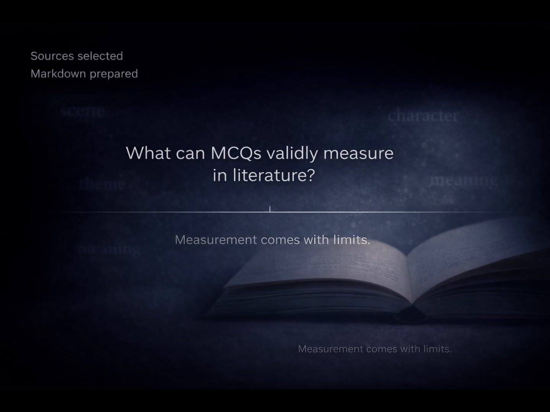At this point, we have two things: selected sources and a prepared Markdown context. Now we ask the key question: what can MCQs validly measure in literature? Literature is interpretative, so not everything is equally measurable.